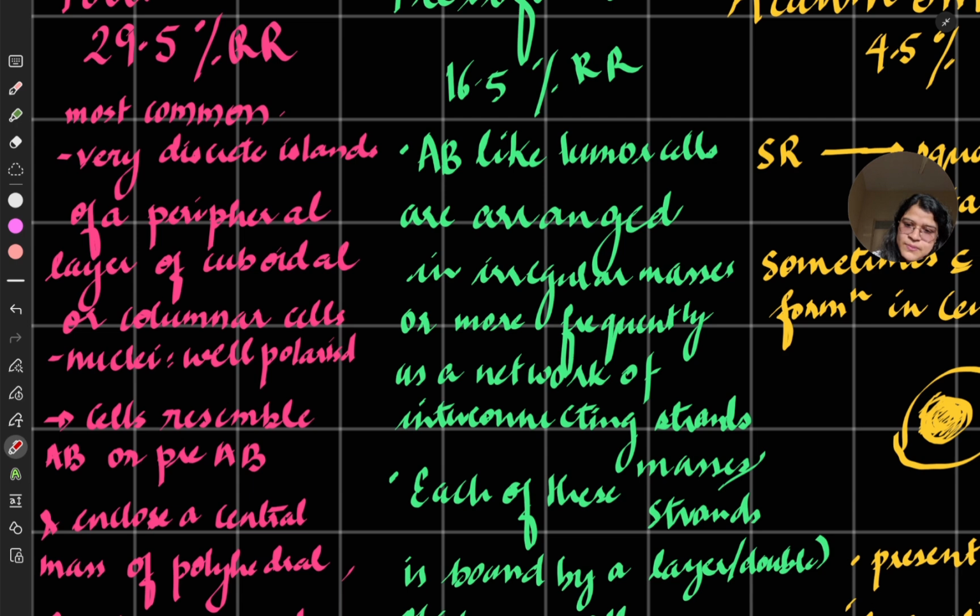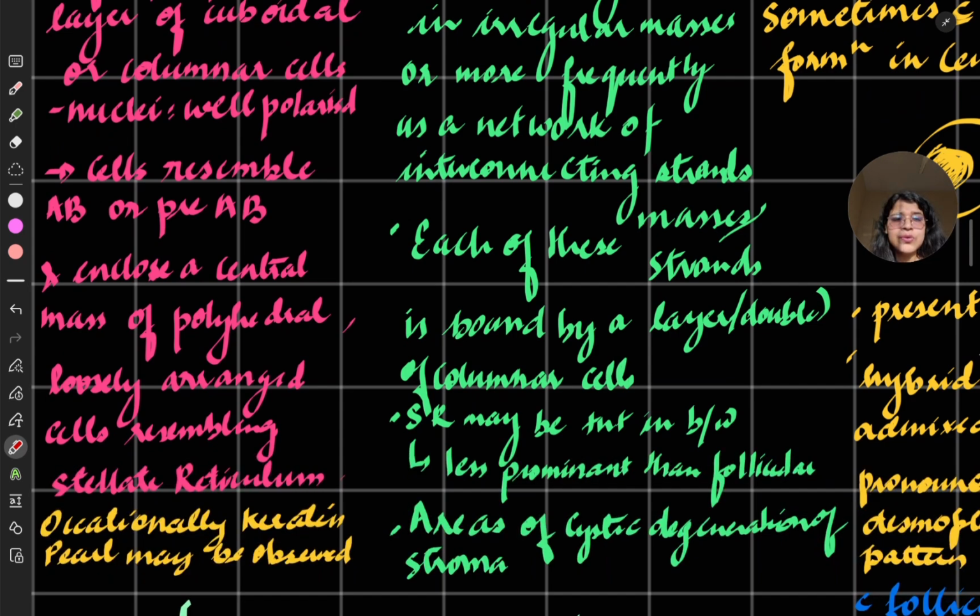Nuclei are well polarized and the cells resemble ameloblasts or pre-ameloblasts. They enclose a central mass of polyhedral, loosely arranged cells resembling stellate reticulum.